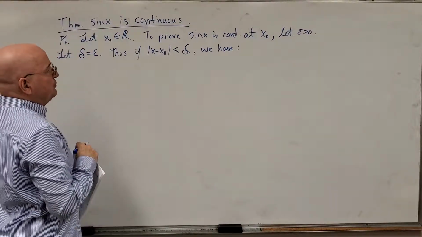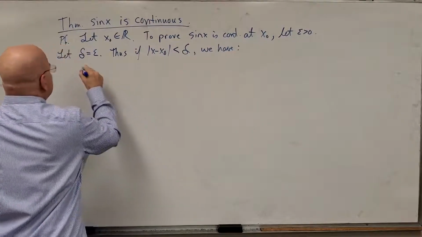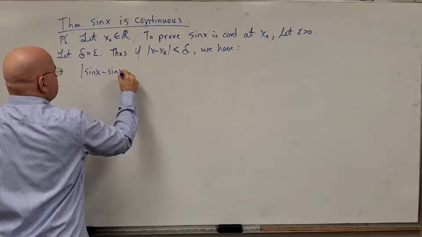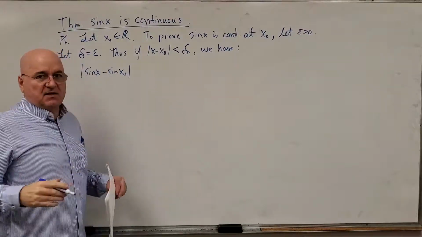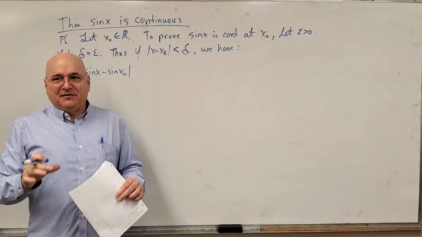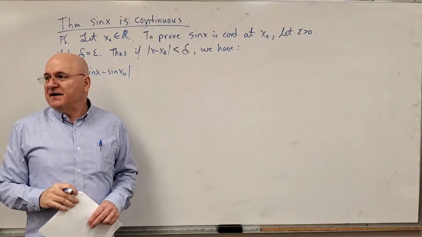And what do I have to prove that sine x is continuous at x naught? Well, I have to prove that the absolute value of sine x minus sine x naught is less than epsilon. So we're going to do a little bit of algebra, a few trig identities that you probably don't remember and I don't have memorized.